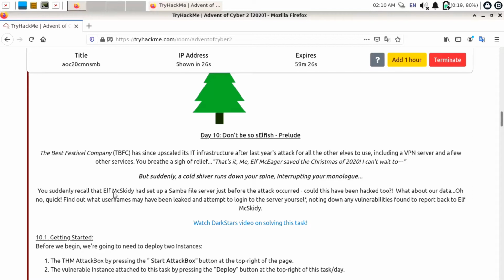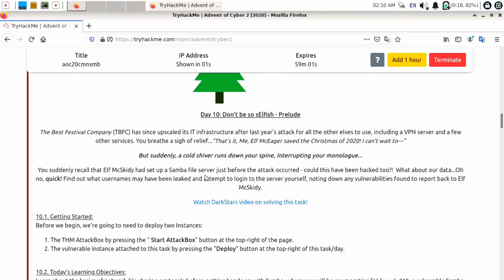You suddenly recall that Elf McSkidy had set up a Samba file server just before the attack occurred. Could this have been hacked too? What about our data? Oh no, quick! Find out what username may have been hacked or leaked, and attempt to log in to the server yourself, noting down any vulnerabilities found to report back to Elf McSkidy. So we just need to find a vulnerability on the Samba server of this machine.